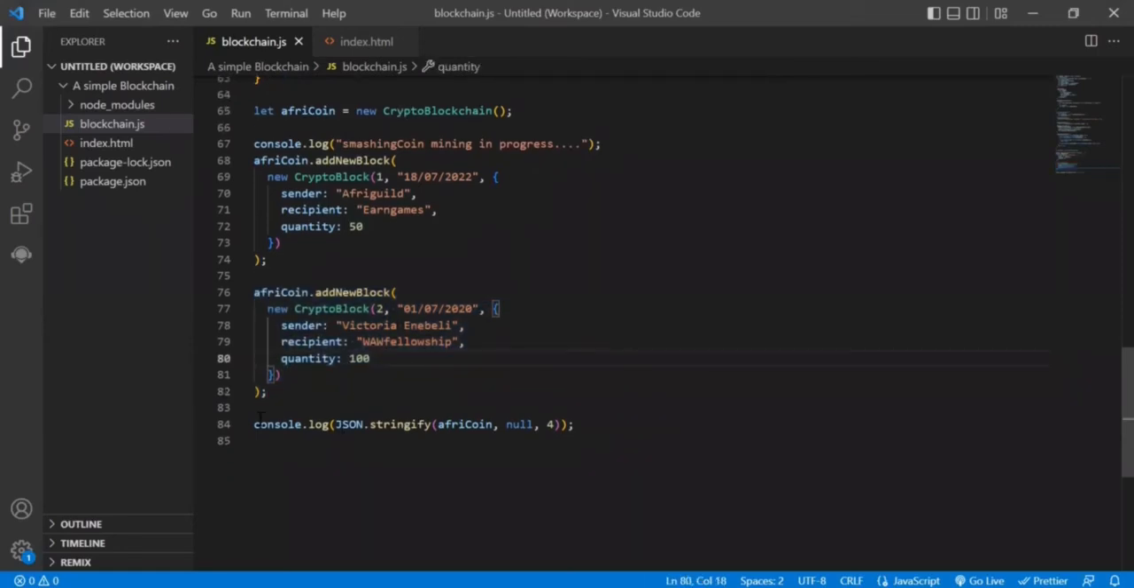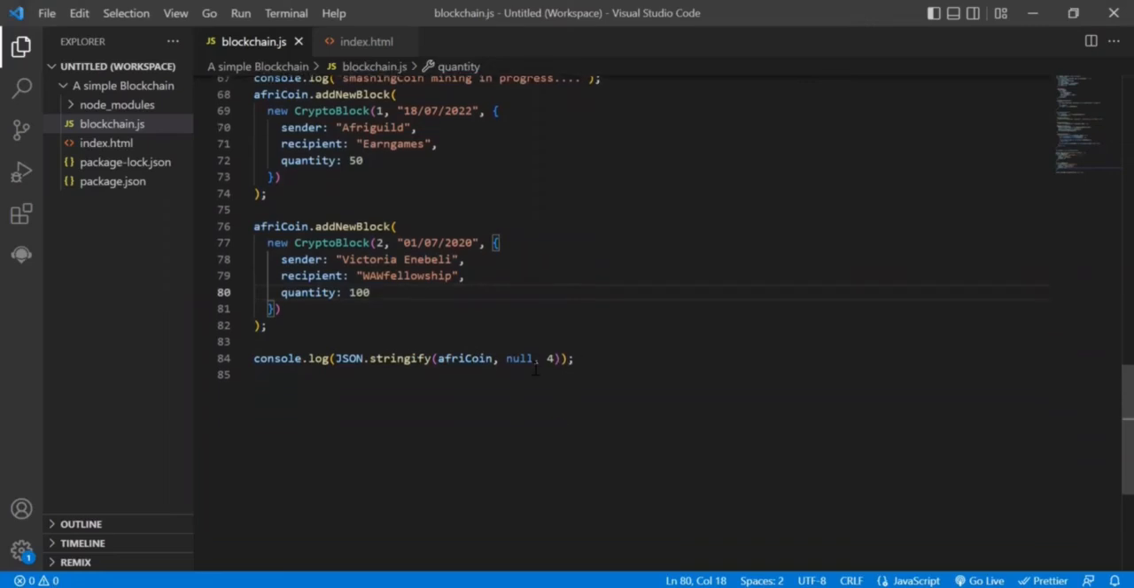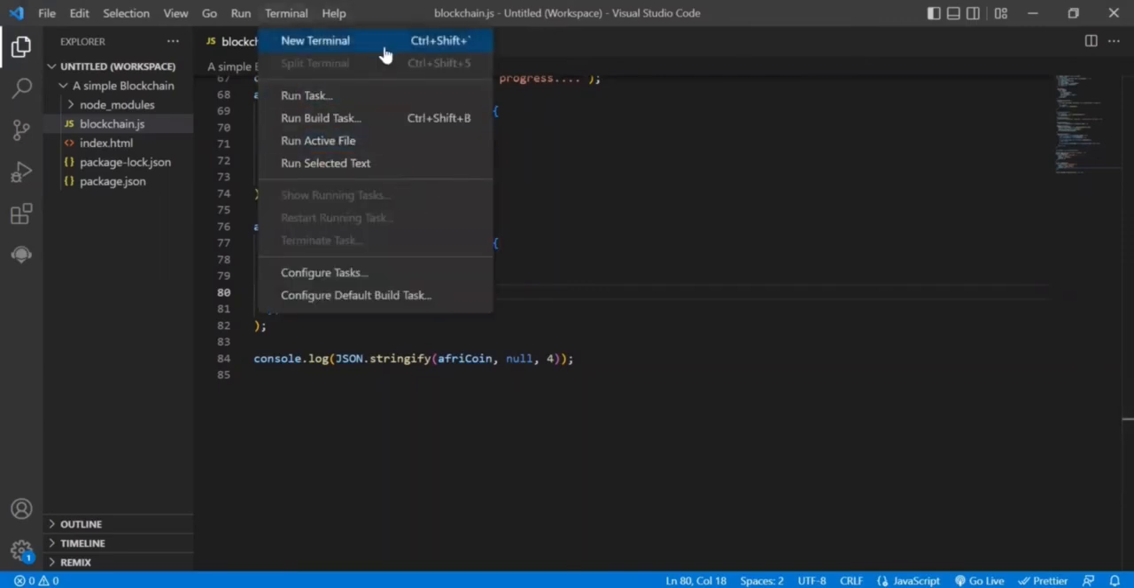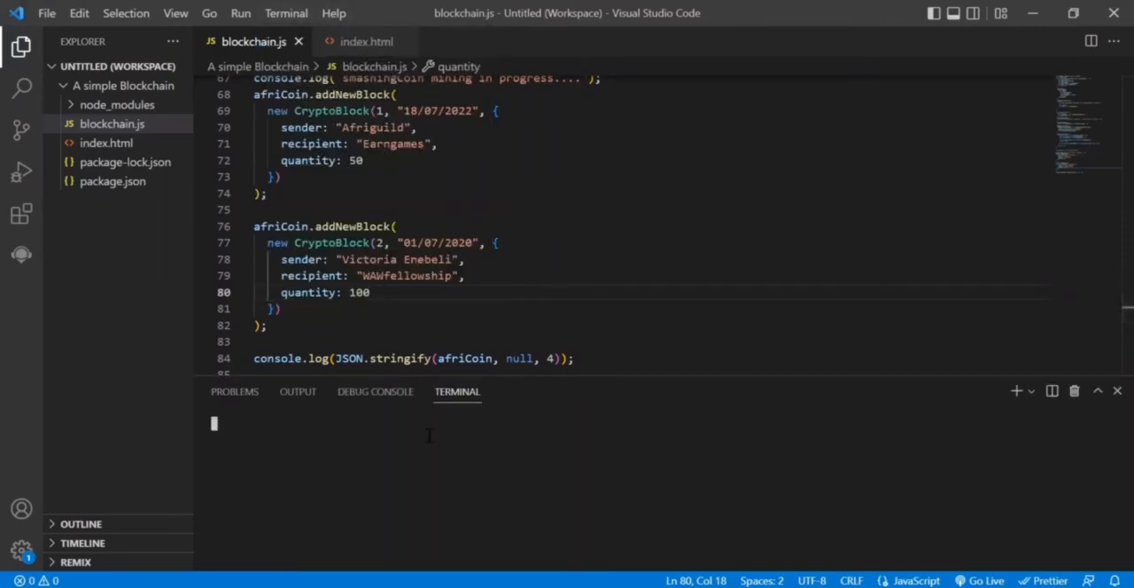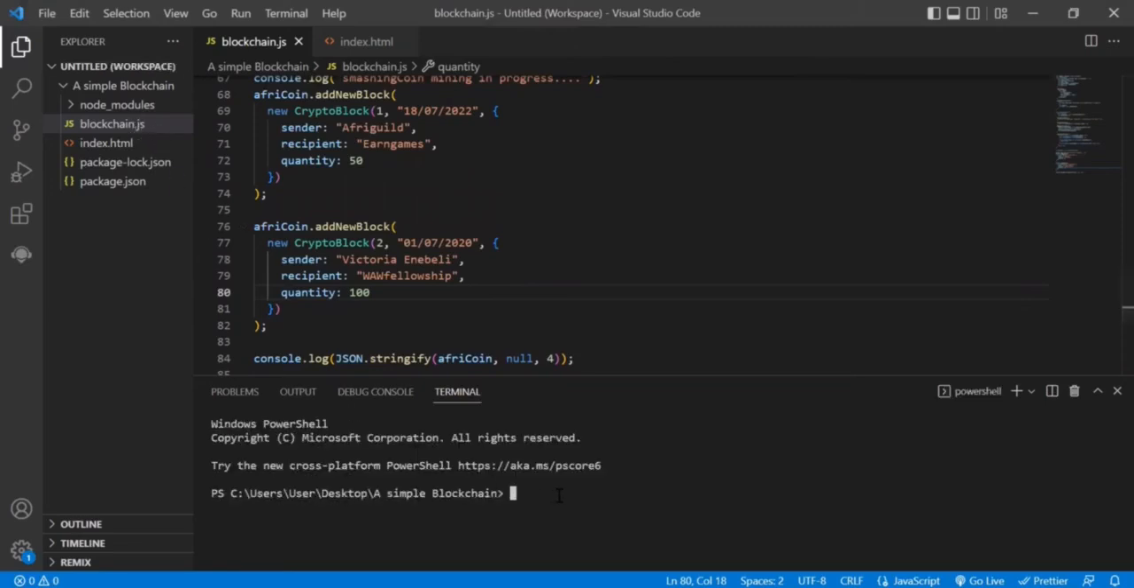And here, we console.log our blockchain. We'll see the results by opening a new terminal, and then running the command node blockchain.js, because that's the name of my JavaScript file. So node blockchain.js.